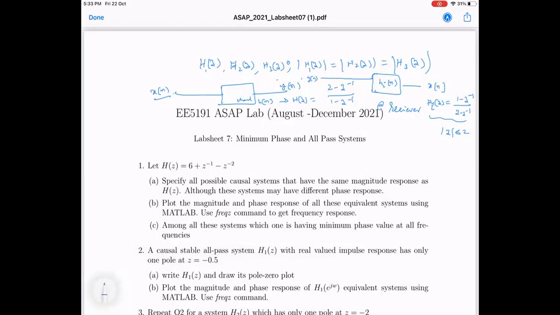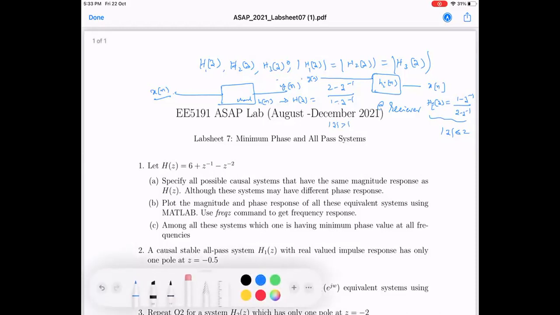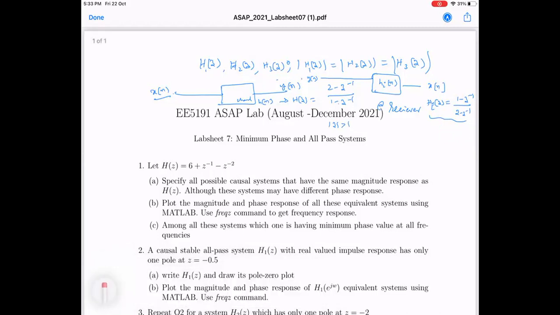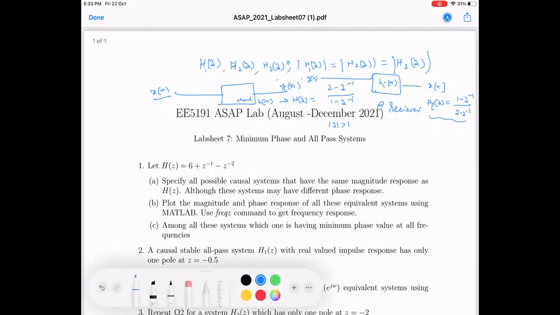See, this is mod z greater than 1 here. Assume that this is mod z greater than 0.5 if I use 0.5.